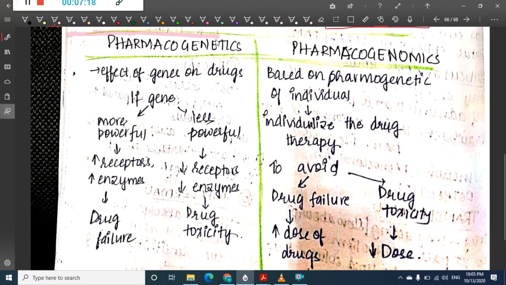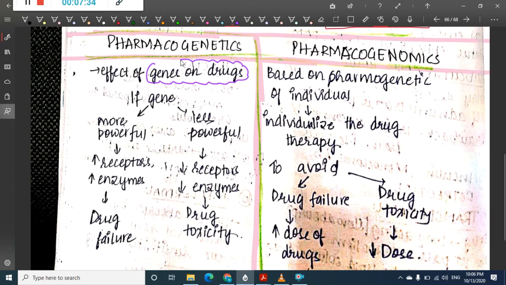Now, let's look at the differences between pharmacogenetics and pharmacogenomics. Pharmacogenetics is the effect of genes on drugs. If a gene is more powerful, there are increased receptors and increased enzymes. These enzymes will break down the drug, and because of the breakdown there is less drug in the systemic circulation, thus leading to drug failure.